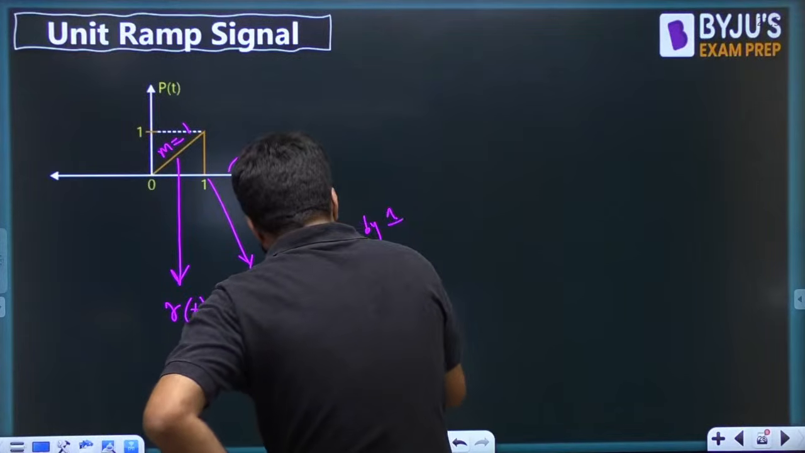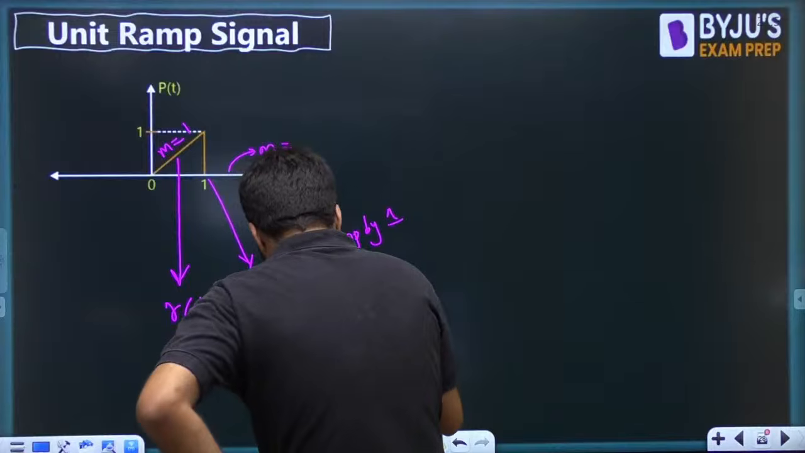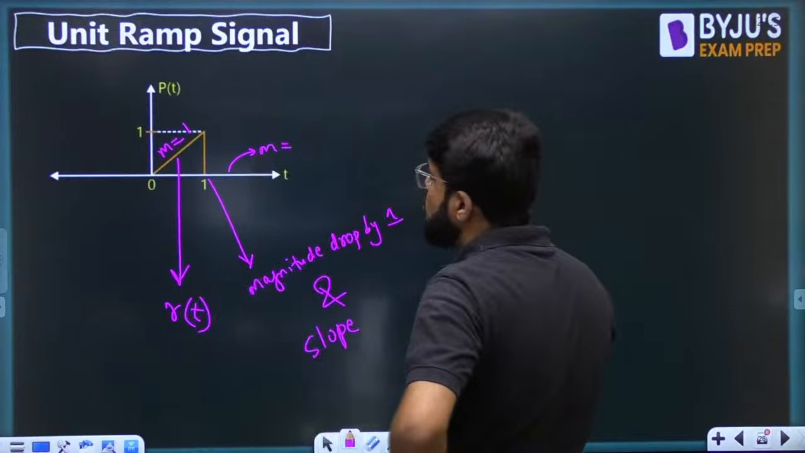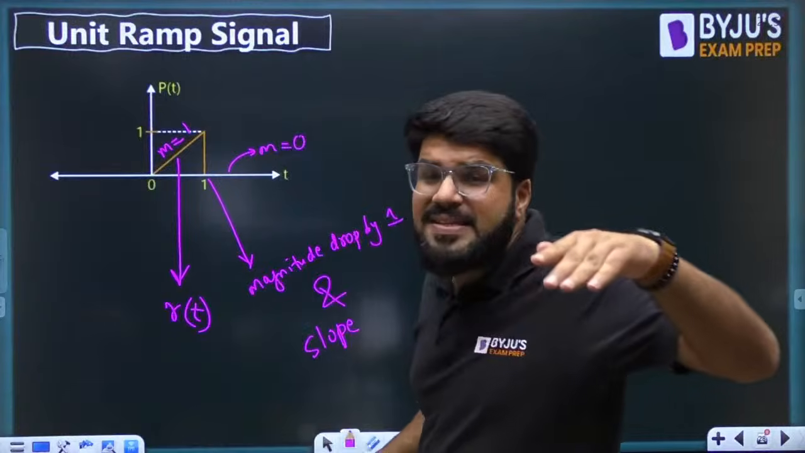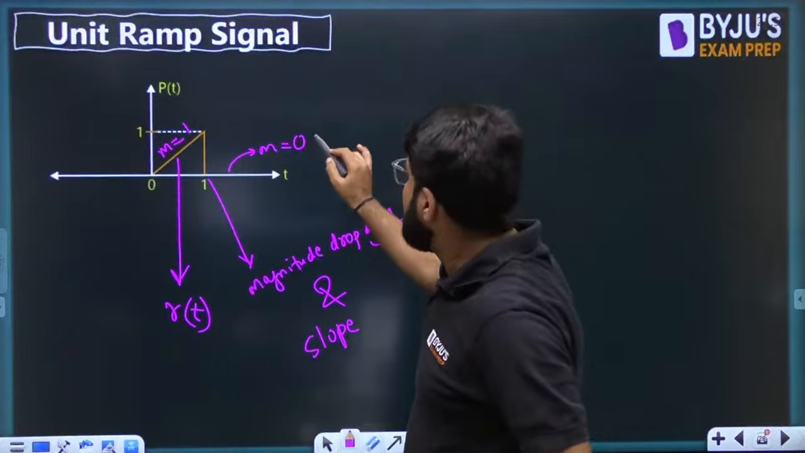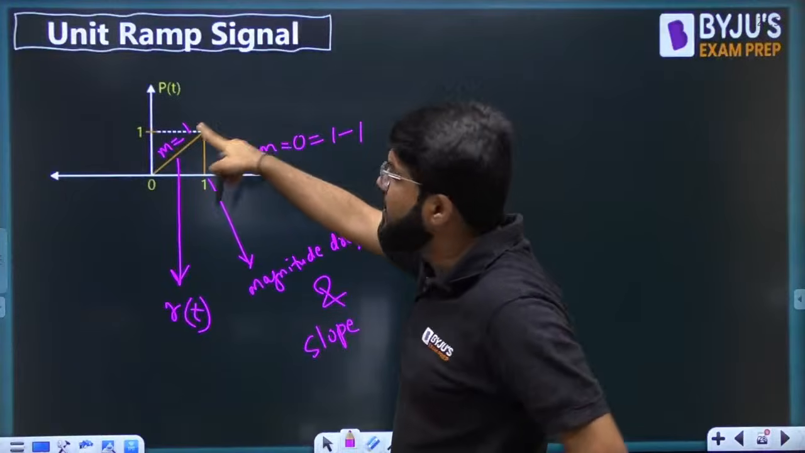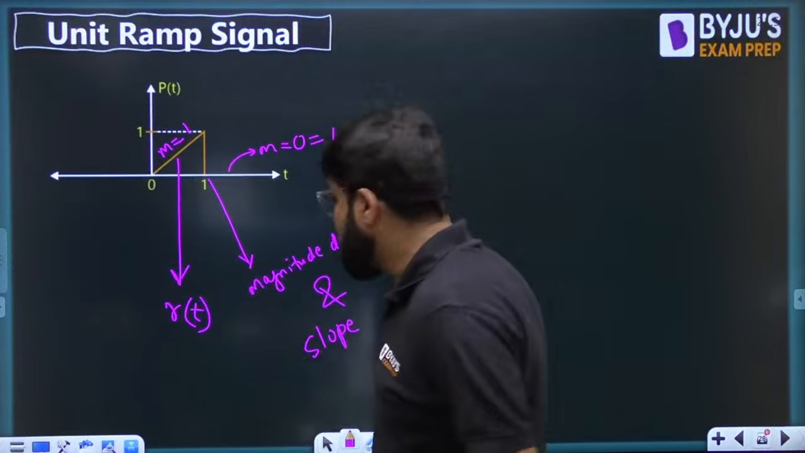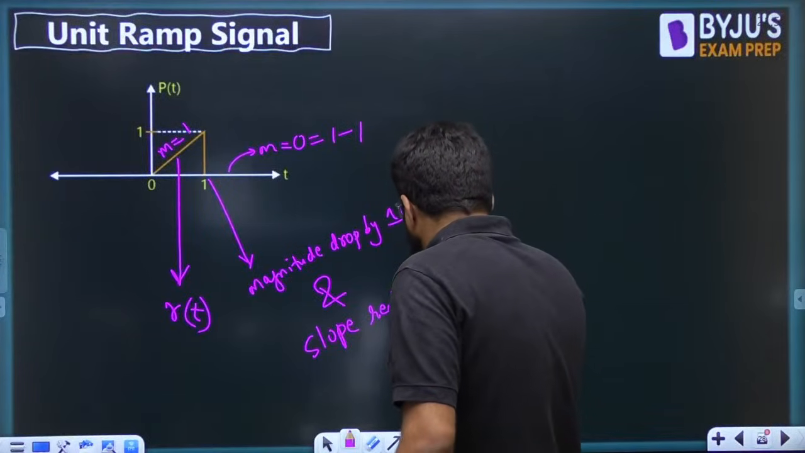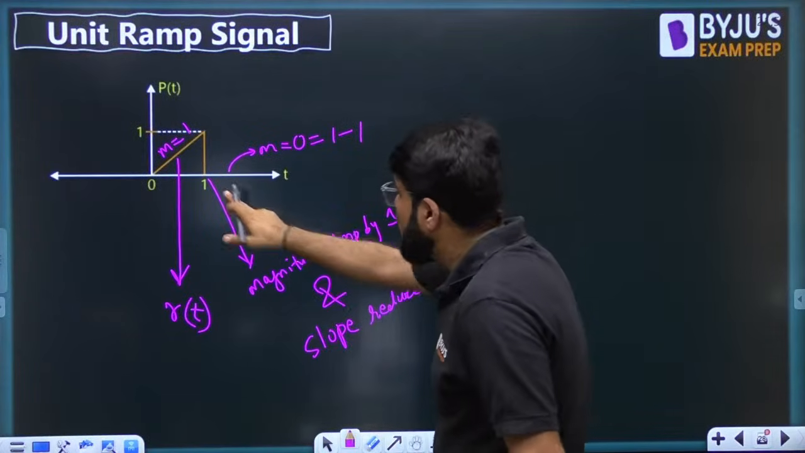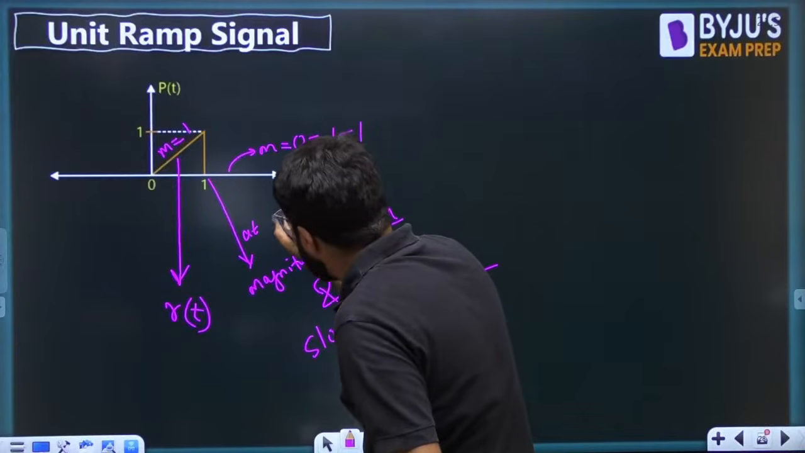Magnitude drops by 1 and slope was 1, now it is 0, because you are on the x-axis, and 0 is equal to 1 minus 1. So earlier the slope was 1, and the slope also reduces by 1. Right. At what point? At t equal to 1.